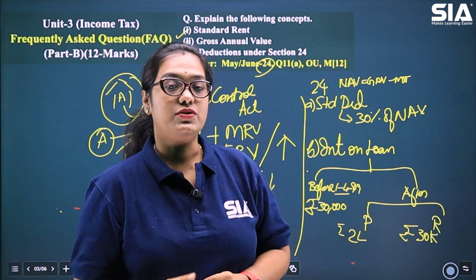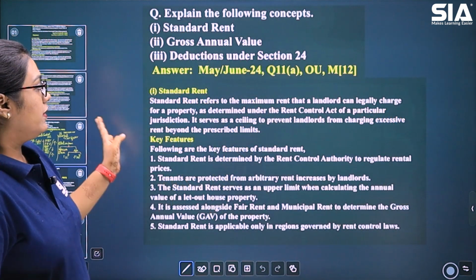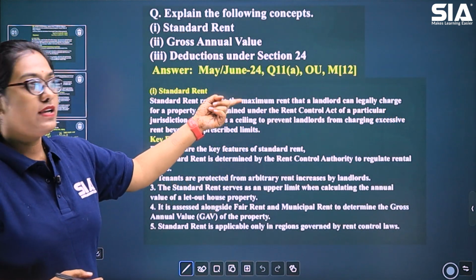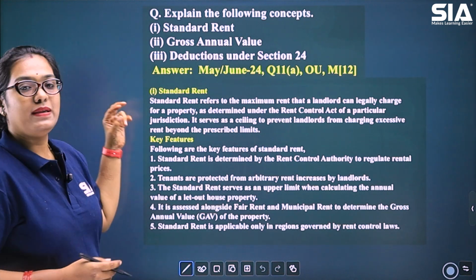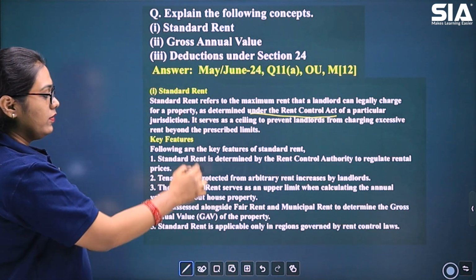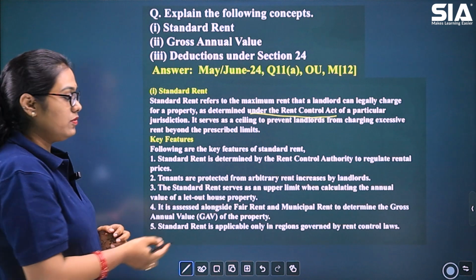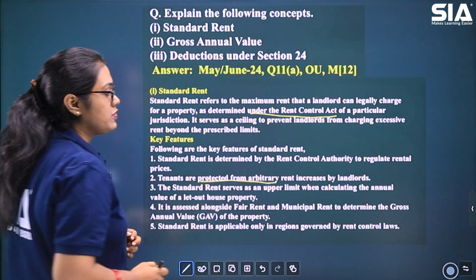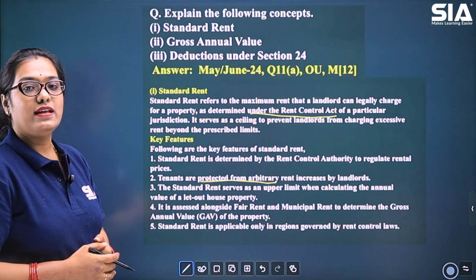Let's see how we structure this answer, or how we write this answer when asked in the exam. So here, this was asked in 2024, as you can see here. The first part is standard rent, where you will mention the meaning of standard rent. It is determined by the Rent Control Act. Then you can mention why standard rent has been used. It is for the protection of the tenants from arbitrary rents, and all of these features you can explain in this bit.